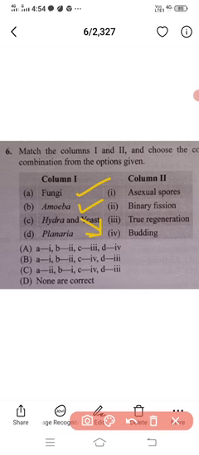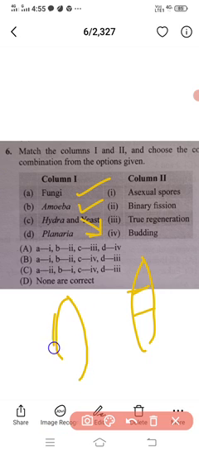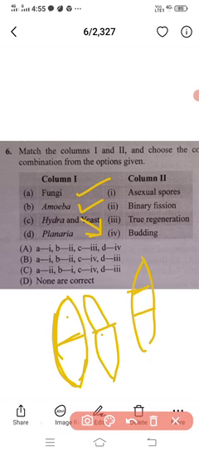Planaria, no doubt, true regeneration. When the planaria body is cut into many pieces, what happens? The remaining part is redeveloped. For example, when you consider the planaria and cut it, either mechanically or during reproduction, the remaining lower part will develop this part, and this part will develop the other part.